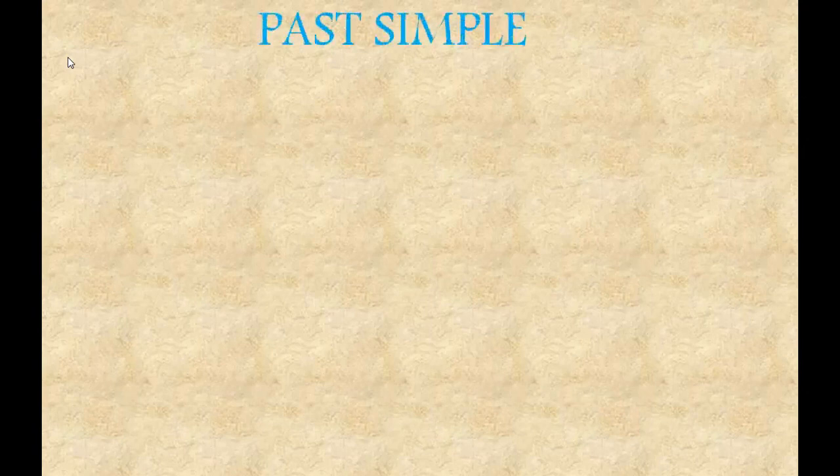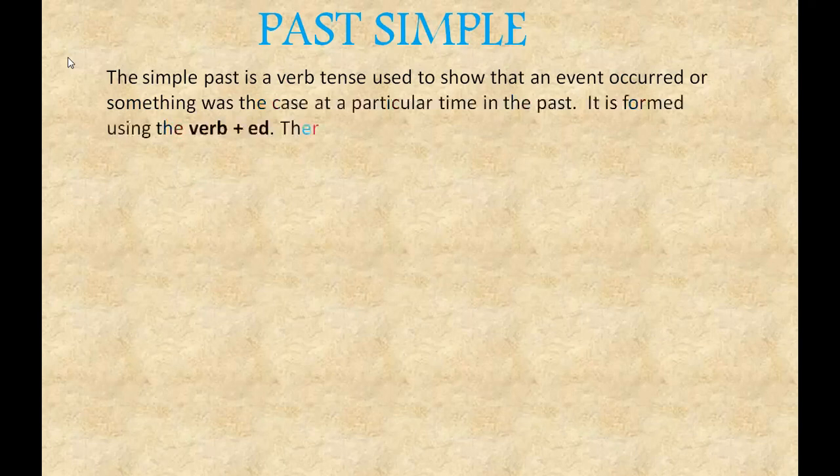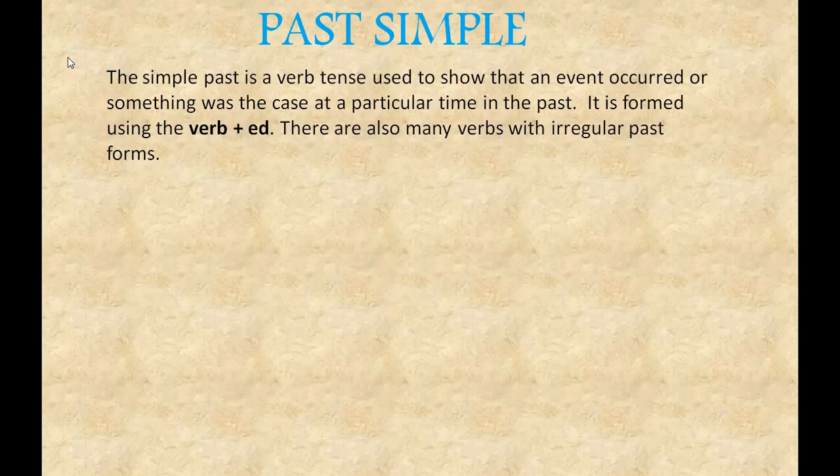Welcome back to the second segment. Here we will learn about past simple or simple past tense. So as the name denotes, past. The simple past is a verb tense used to show that an event occurred or something was the case at a particular time in the past. So it is something which has happened in the past.